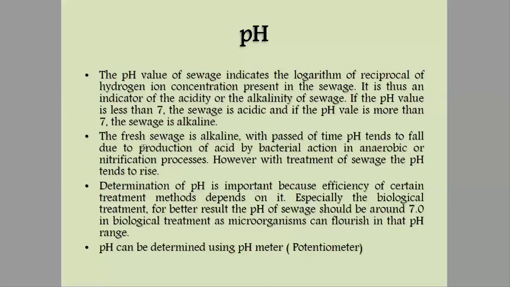Initially the sewage is alkaline, meaning its pH is slightly higher than 7, but with the action of bacteria in anaerobic decomposition, which we already studied along with aerobic decomposition, they produce acids, and that leads the sewage towards acidic.